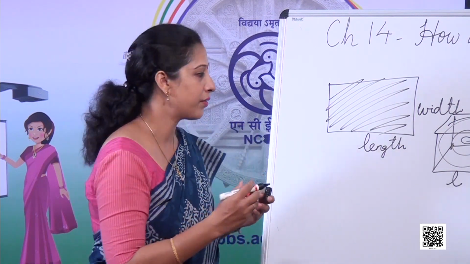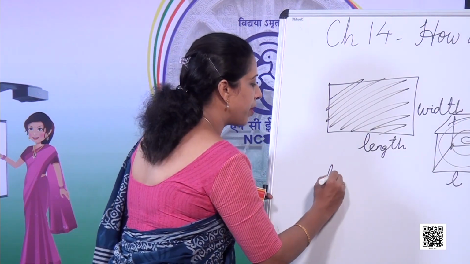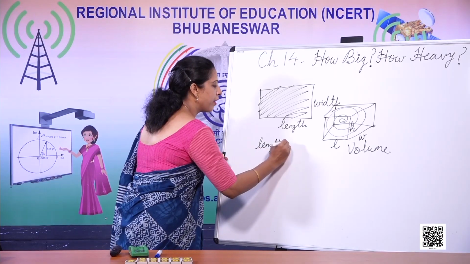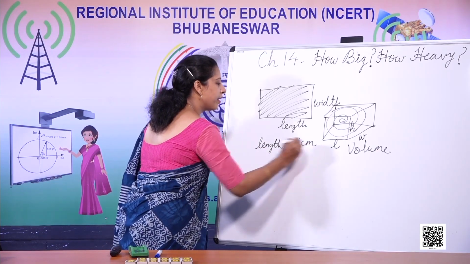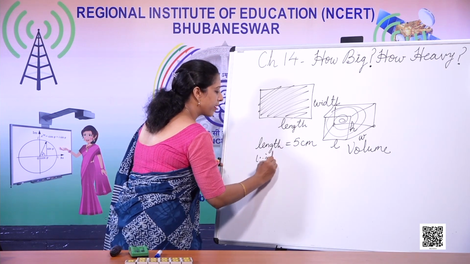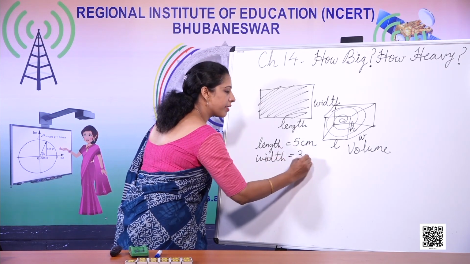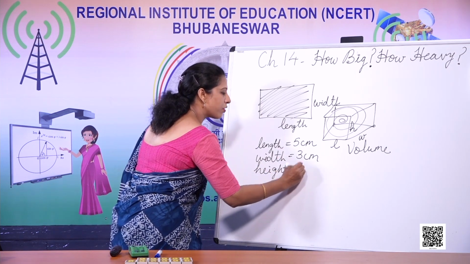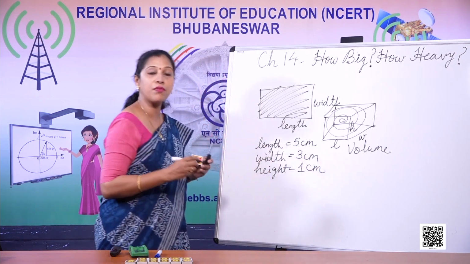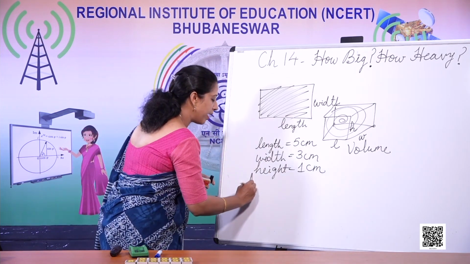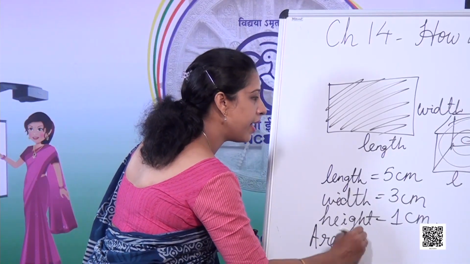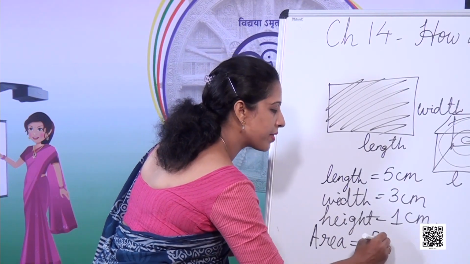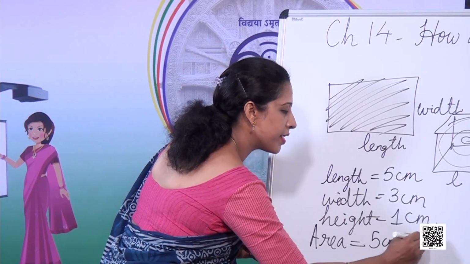So how do you calculate the area? Now the length of the matchbox is 5 centimeter. The width is 3 centimeter and height is 1 centimeter. So you know what is the area? Of course, all of you know area is equals to length into breadth. That is 5 centimeter into 3 centimeter.